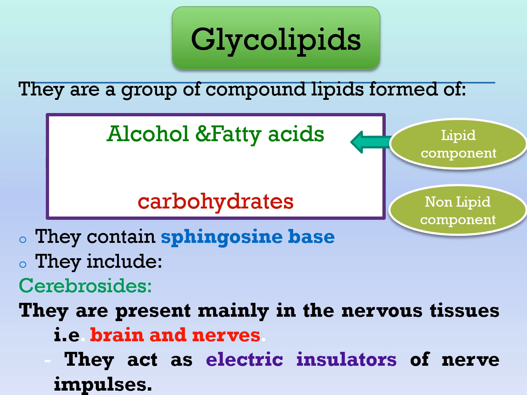Now moving to the second type of conjugated or complex lipid, they are called glycolipids. Glycolipids means the lipid part is also fatty acid and alcohol, while the non-lipid part is called carbohydrate. Also, they contain sphingosine base. The example of glycolipids is called cerebrosides. Cerebro means they are present mainly in brain and nerves. They are present in the nervous tissues, in brain and nerves. They act as electrical insulator.